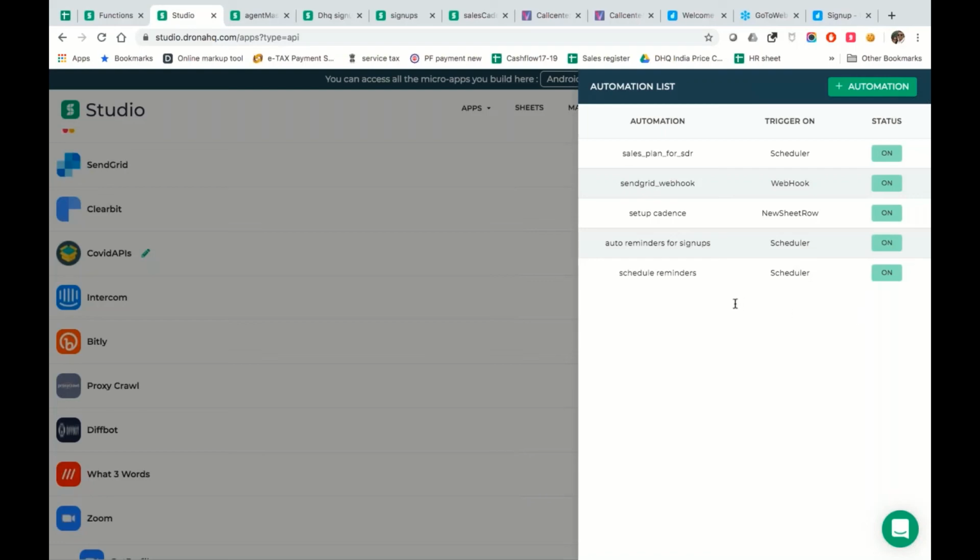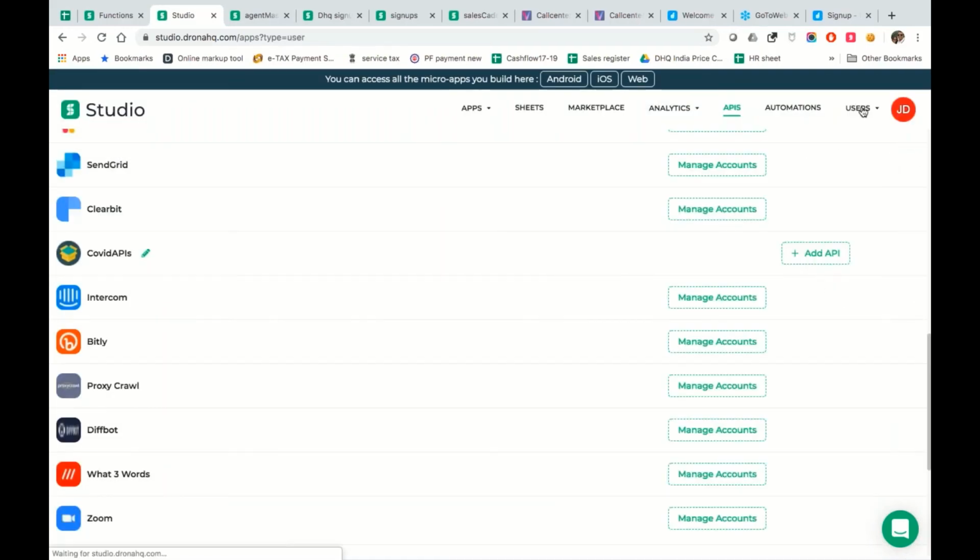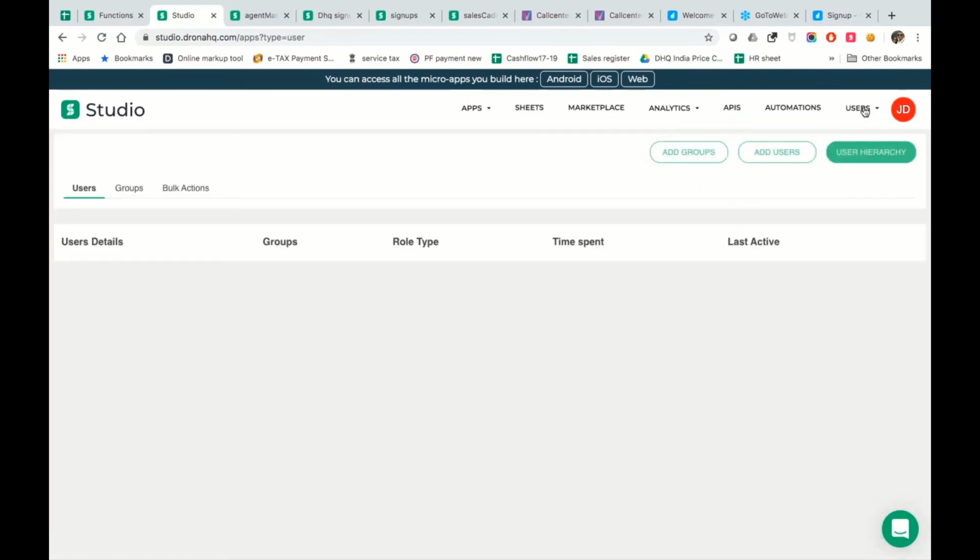How do we authenticate users and customers? It's a very good question. Let me quickly show you how we go about authenticating users. Let me just show this. Let this go back inside. So on DronaHQ, we have a users section over here. Within this user management, the moment I go to users, I can add more users.